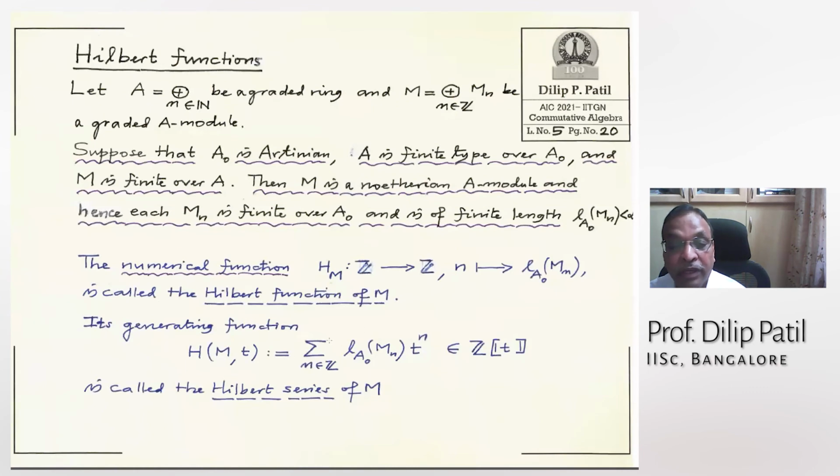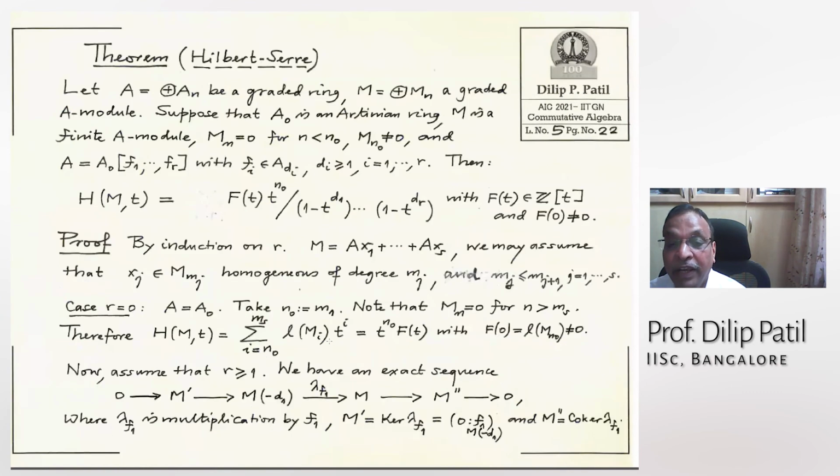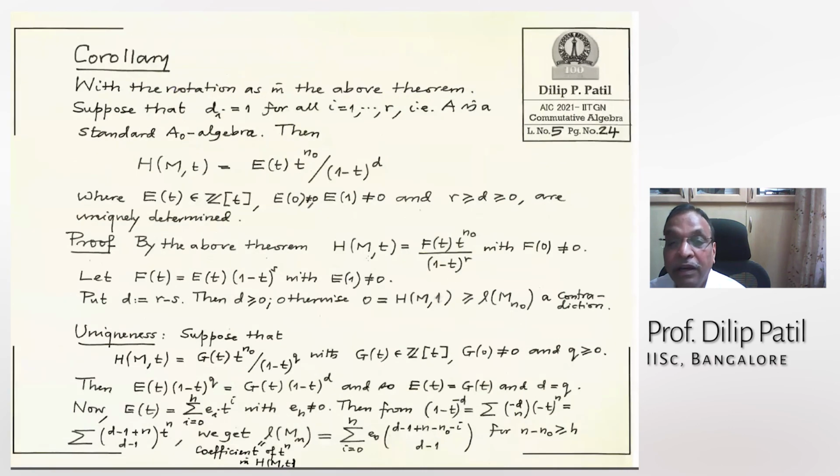It will definitely be more than N naught. So on one side it is 0, and on the other side it is bigger than or equal to this length, but this length is non-zero. So by our assumption this is not possible. So D is non-negative.